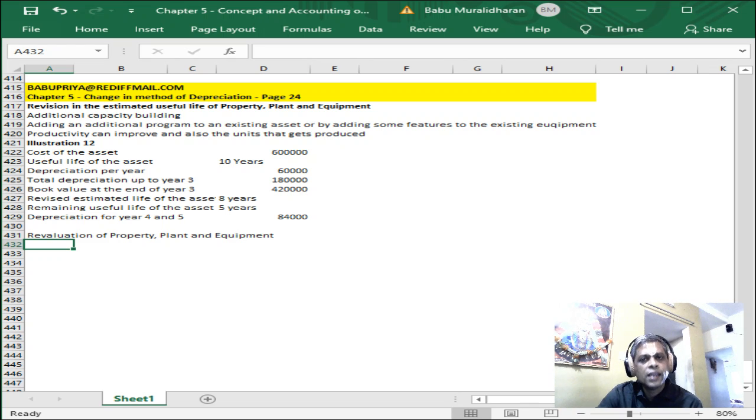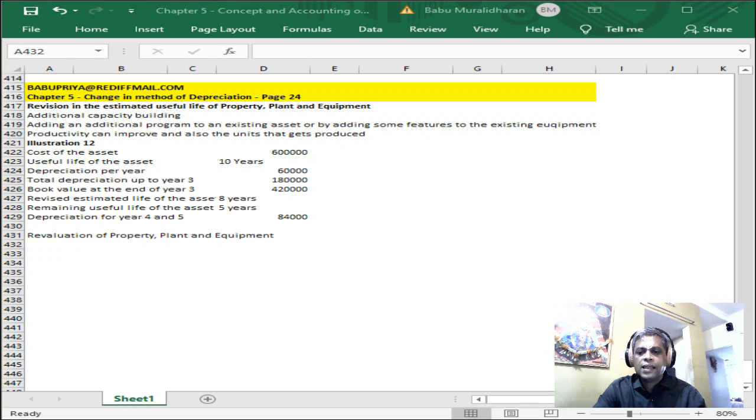So the asset has to be revalued basis its current performance and also basis its current capacity. Cost of the asset can be revalued as well. So the accounting treatment remains, the depreciation has to be revisited, and then the accounting treatment has to be revisited as well.